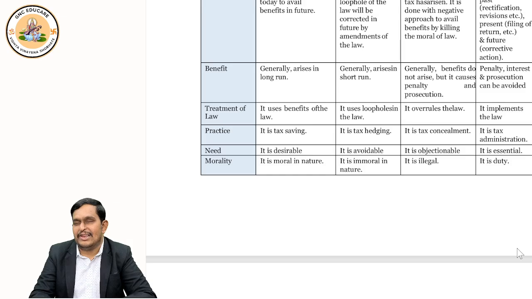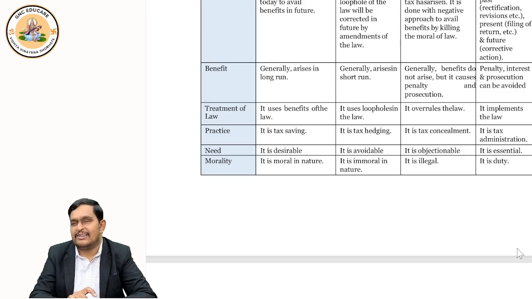Okay? Similarly, tax evasion is objectionable. The government will have objection. The government will become serious. Income tax authorities may raid your premises. Search and seizure may happen on your premises. Right? You may have to pay heavy taxes which may go up to 100% of your income. If you are caught in tax evasion, you may have to go to jail for so many years. Right? So it is objectionable.